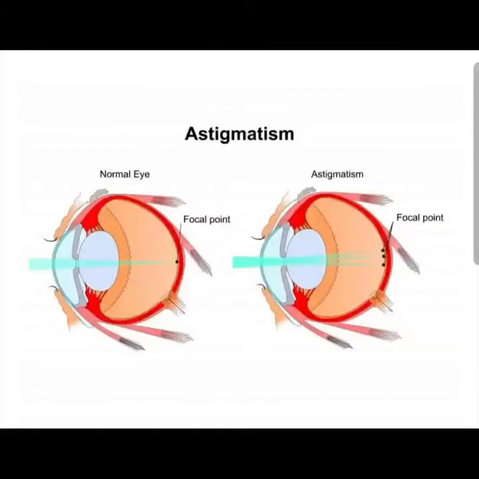Now in this astigmatism, only some parts of the object are in focus and seen clearly, and the rest of the parts of the object, as they are not in focus, are blurred. This defect is corrected by the use of cylindrical lenses.